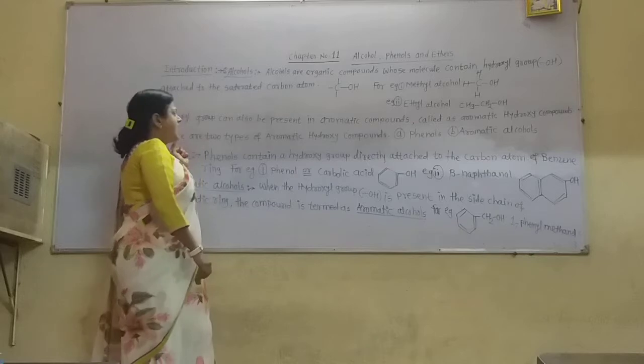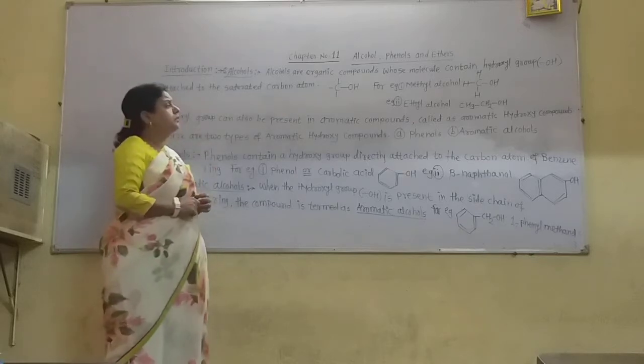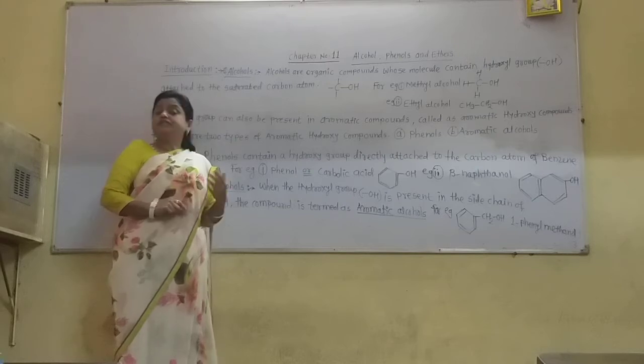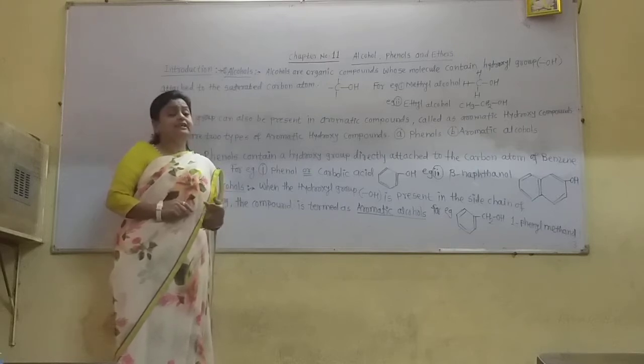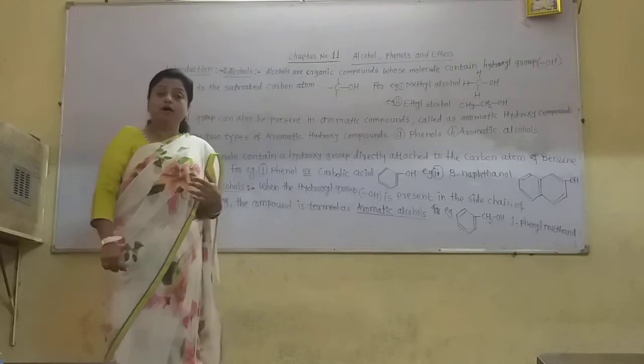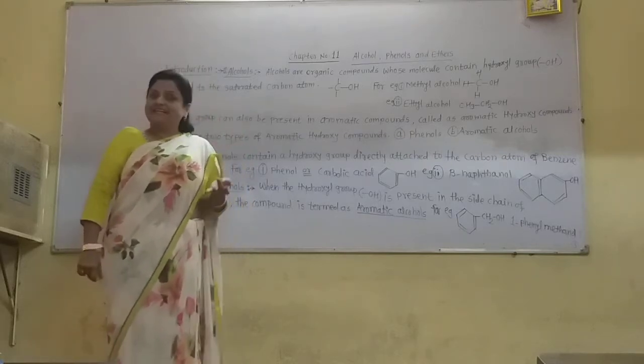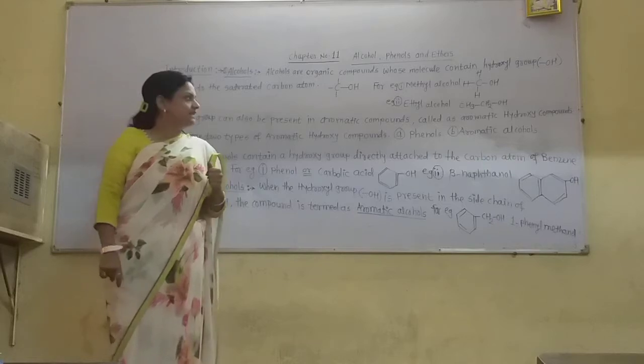Now, these hydroxy groups can also be present in aromatic compounds. Which are the aromatic compounds? In the 11th standard we saw that the aromatic compounds are benzene, naphthalene, anthracene. Such aromatic compounds are there.